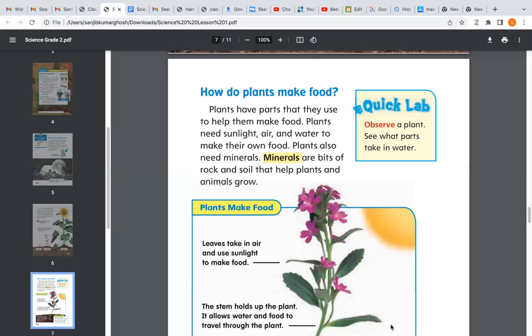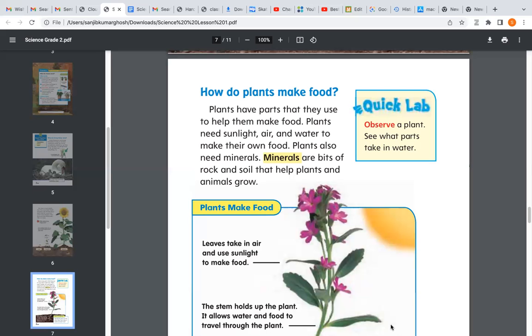So, what are the things required to make the food? Sunlight, air, and water. These three things are needed for the plant to make their own food. And the plants also need minerals. We humans, we too need vitamins and minerals. Where do we get these vitamins and minerals from? From the fruits. And where do these fruits come from? These fruits come from the plants.